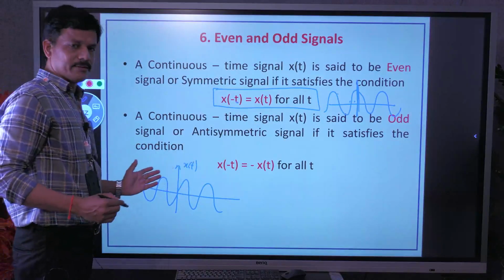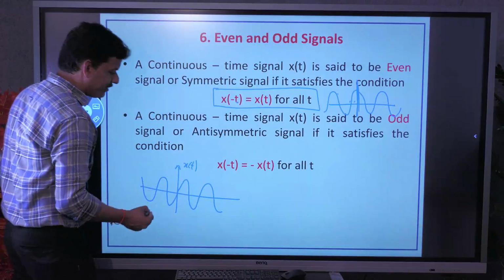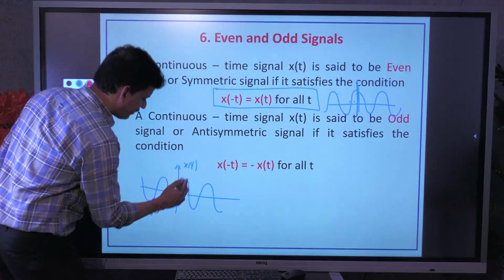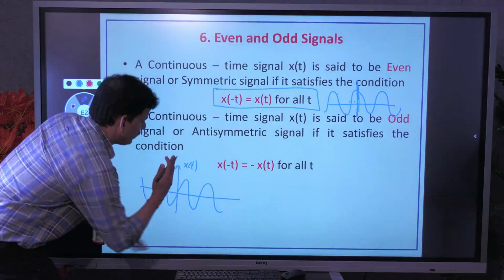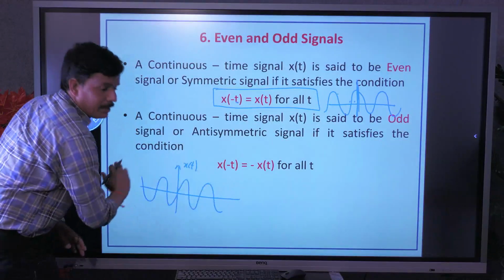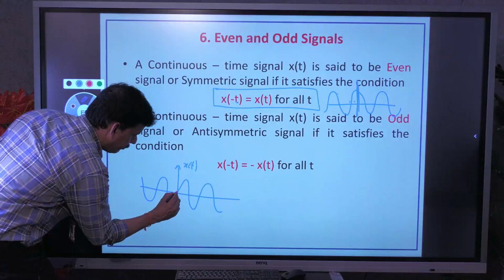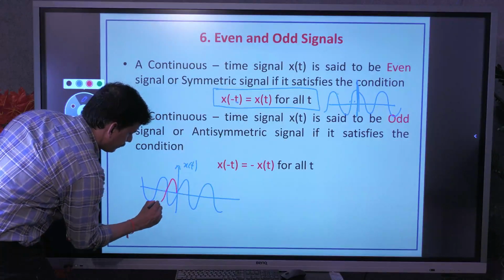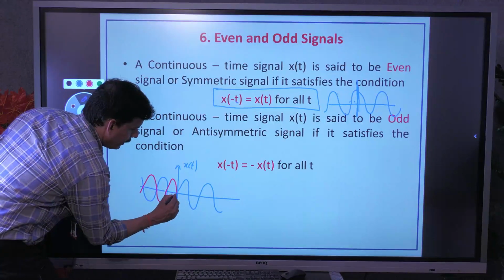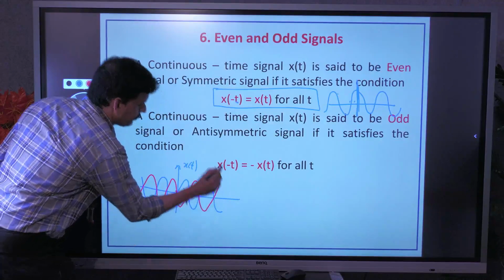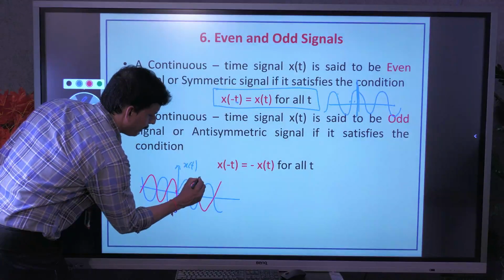If it is reversed, that is x of minus t. What is x of minus t for it? These two parts are exchanged, so the positive part comes to the negative and the negative part comes to the positive. That is x of minus t.